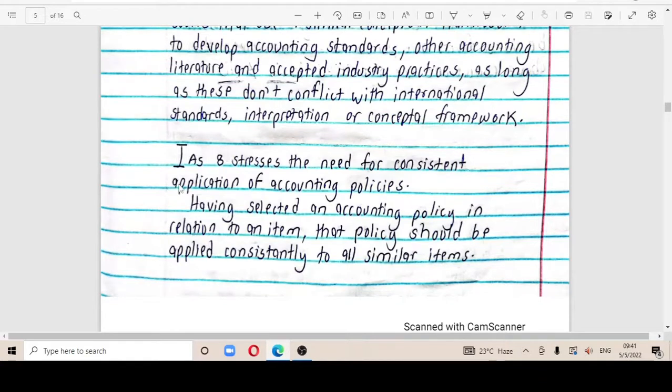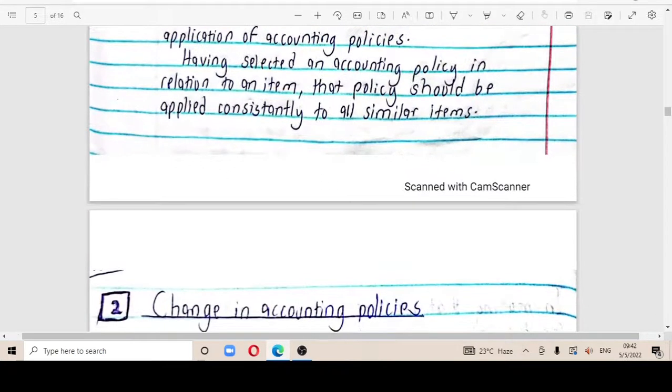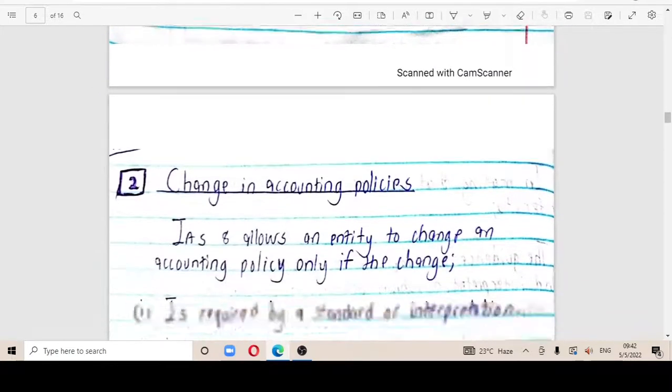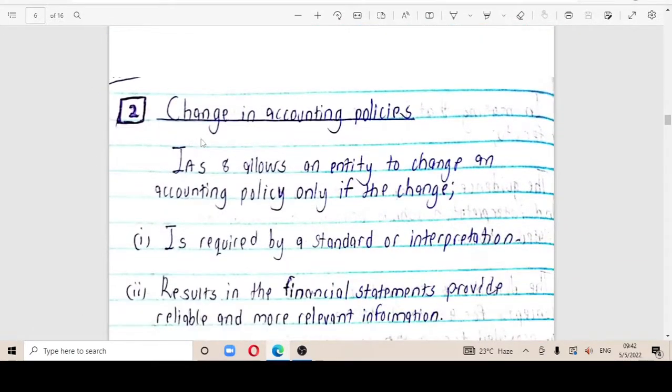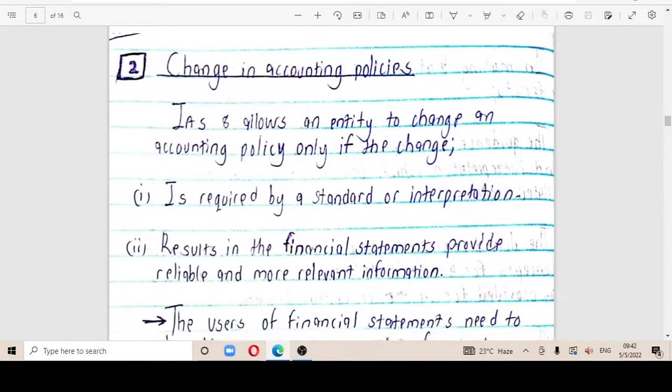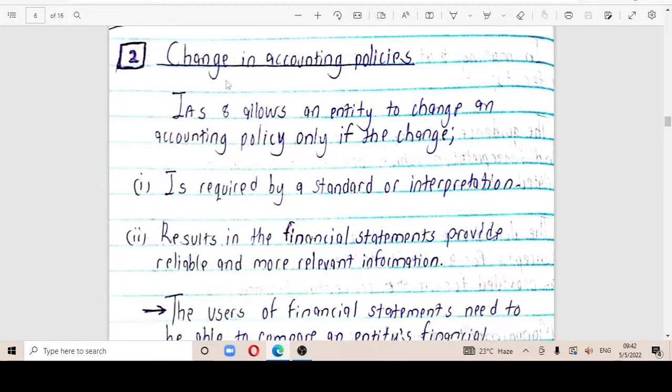Moving on to what IAS 8 stresses. IAS 8 stresses the need for consistent application of accounting policies. Having selected an accounting policy in relation to an item, that policy should be applied consistently to all similar items. I hope I'm clear. I'm trying to make you understand IAS 8 so that when we are dealing with the example, at least you'll be able to appreciate what we shall be doing.